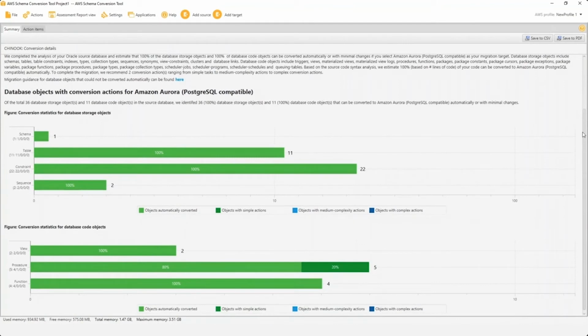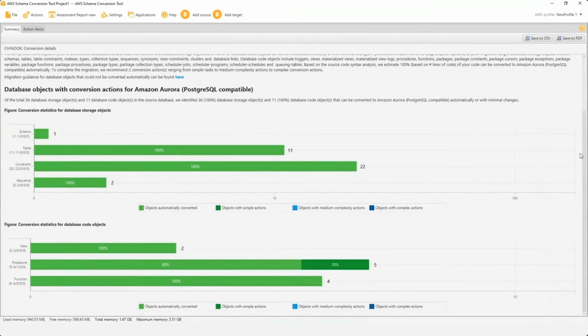Here you can clearly see all my tables, constraints, and sequences, and how many of those there are. Since it's a simple database, you see the numbers are quite low, but obviously this can be easily scaled when you use it in your real production environment. This report is telling me that everything is pretty much convertible to the target engine where I'm moving, except there's one object that needs some action, some manual work.